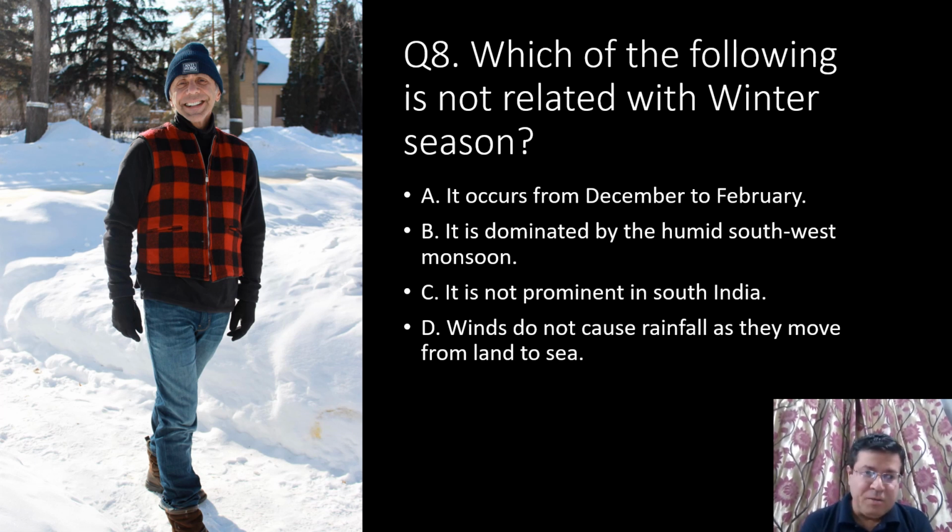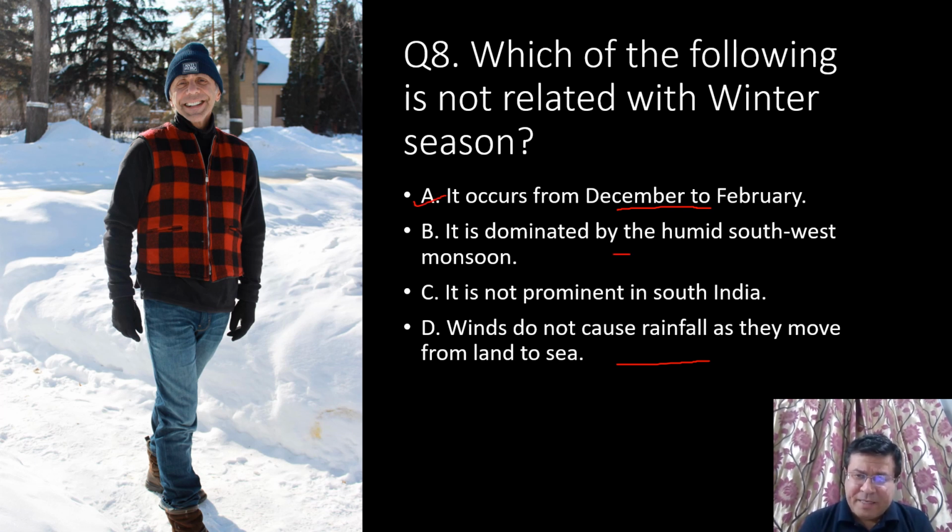Months are given. B, it is dominated by the humid southwest monsoon. Feature of season is given here. C, it is not prominent in South India. Location is mentioned here. D, winds do not cause rainfall as they move from land to sea. Movement of wind is given here. Now you see, A, months are given, December, January, February. Yes, these three months are of winter season. So that is related to winter season.